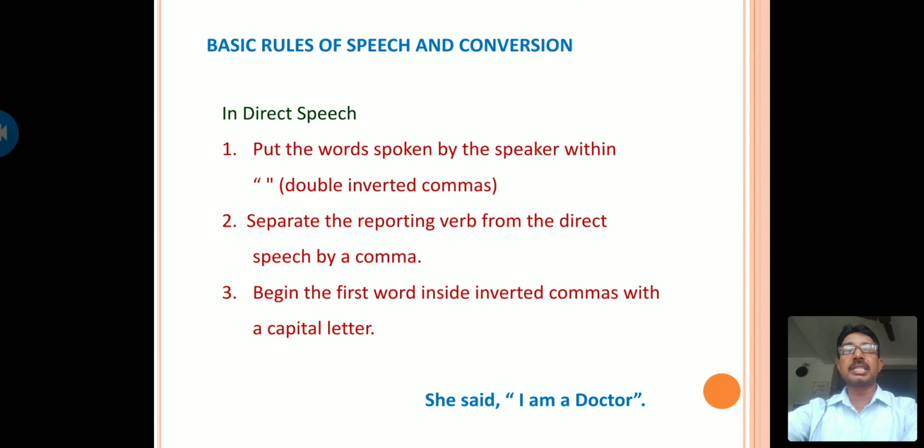Here an example is given. She said, "I am a doctor." Here after the reporting word a comma is placed. Again the words of the speaker are put in double inverted commas. Here the sentence in double inverted commas begins with a capital letter.